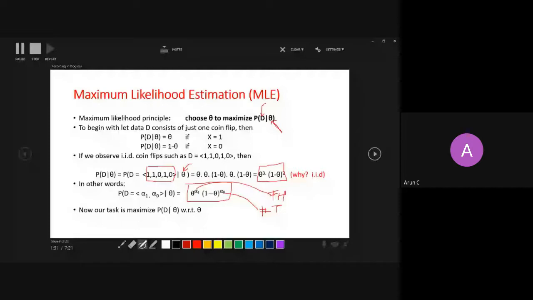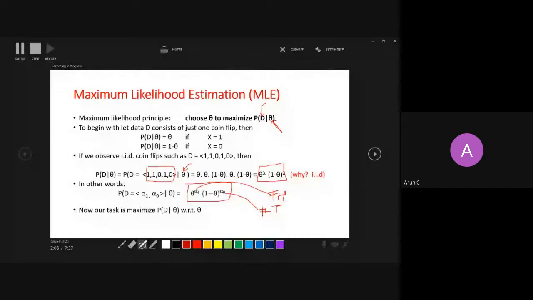Okay then. If there are no questions, I want you to plot this maximum likelihood estimation also in your lab. So you will get to see how things keep on changing.